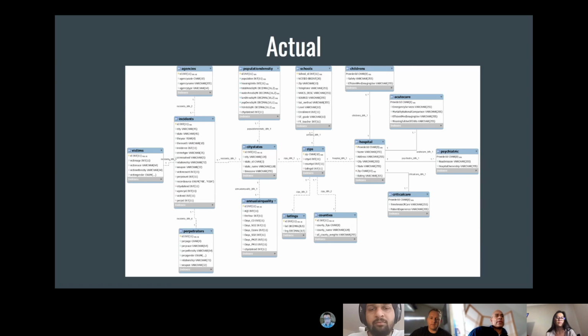The next slide represents the UML design that we finalized on, where we normalized incidents into agencies, incidents, victims, and perpetrators aggregations, and generalized hospitals into a base table, hospital, and inherited subtables: children's, acute care, psychiatric, and critical care specializations.